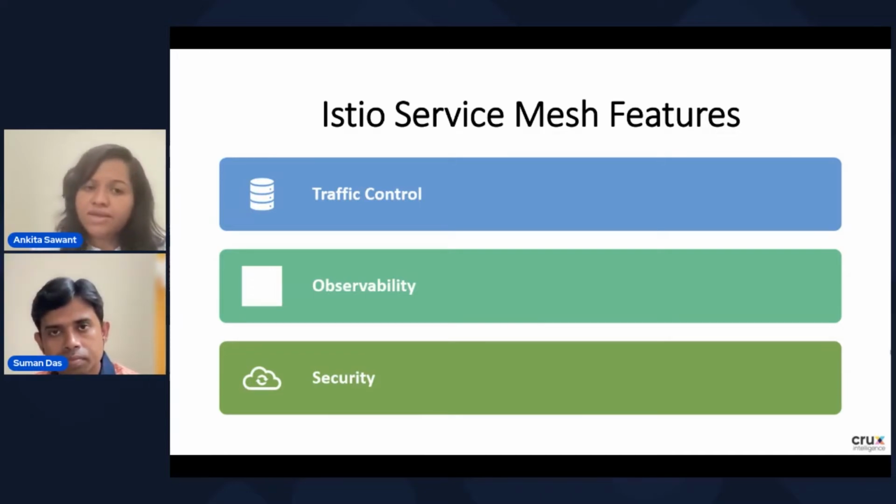Now the next feature is observability. So Istio gives us different features using which you can monitor the traffic which is going inside your cluster, and whatever traffic is going outside your cluster. Istio gives us the feature to trace the traffic, log the traffic, and monitor the traffic. There are a number of dashboards available in the market which you can integrate with the Istio service mesh to monitor your cluster.